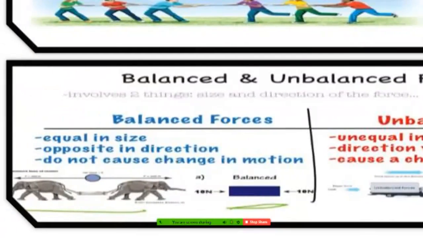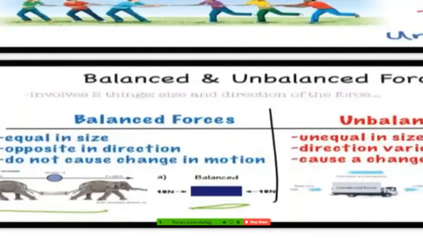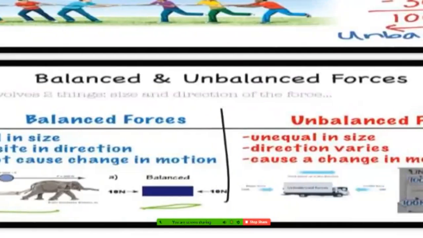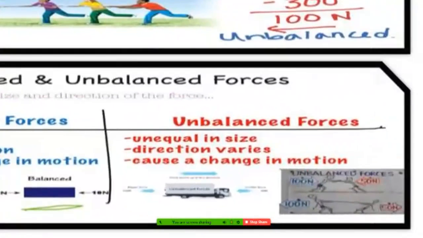So in this figure you see the two elephants, they are applying equal force from both sides, the object will not go anywhere. Here also see 10 Newton and 10 Newton, from both sides we are applying the force, which means the object will stay in the same position, there will be no changes.